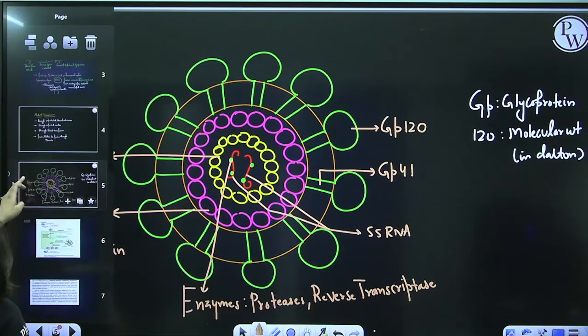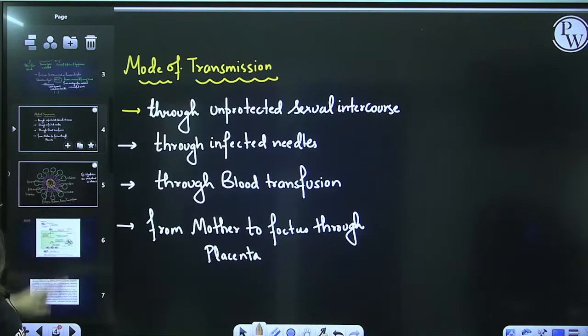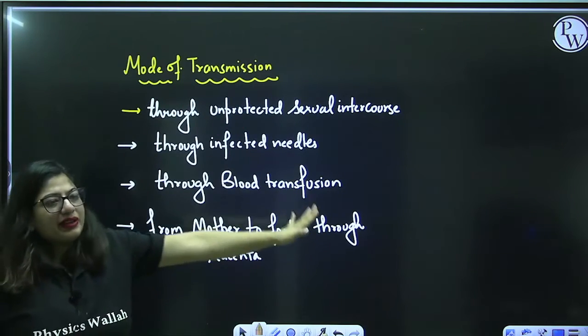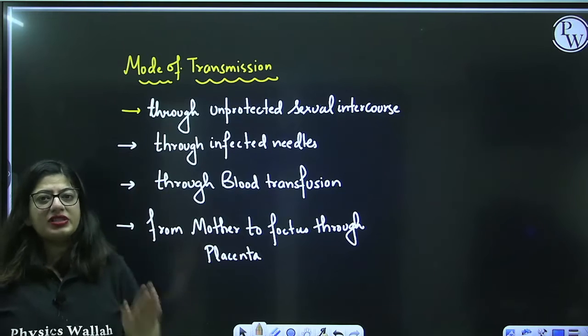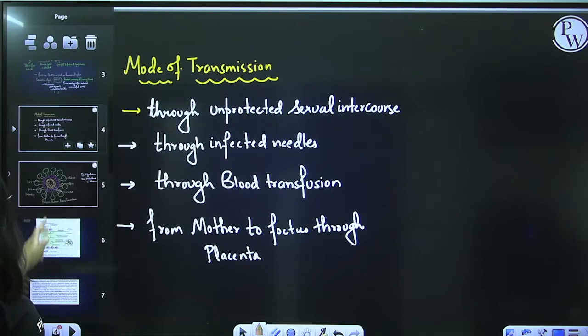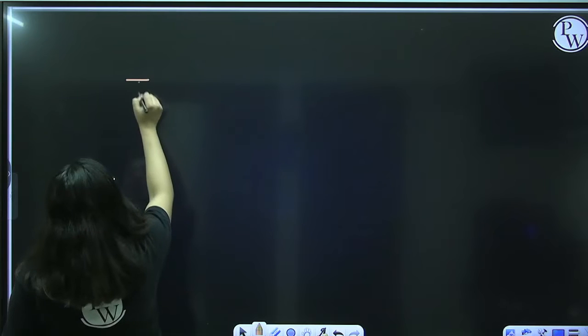It enters through these methods. By any of these methods, it enters inside your blood. Now, it will go to its target cell. Where will it go? It will go to its target cell. Now, the target cells are the cells of the immune system. So, what are the target cells of HIV?